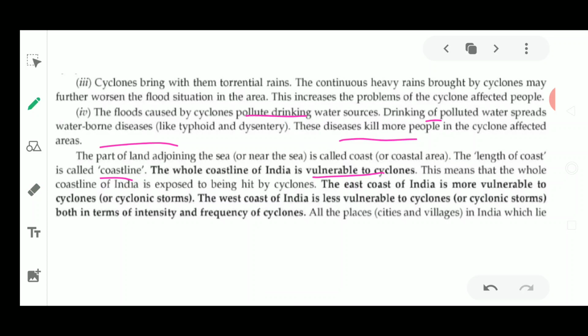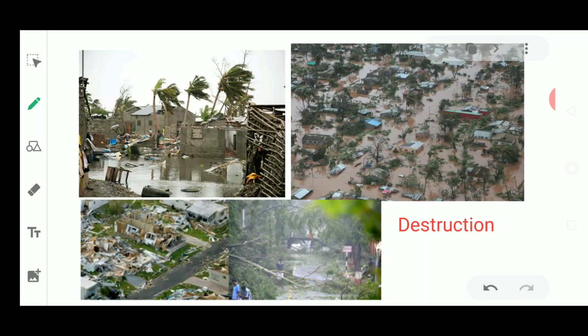Okay, all the places, cities and villages in India which lie on the coast, these are the destructions caused by cyclones. As you can see in the picture, this causes flood. After the flood, there are also high speed winds blowing which could take things away with them, so trees could fall. So much destruction is caused by these cyclones. It is very difficult for people to survive in such a cyclonic condition.